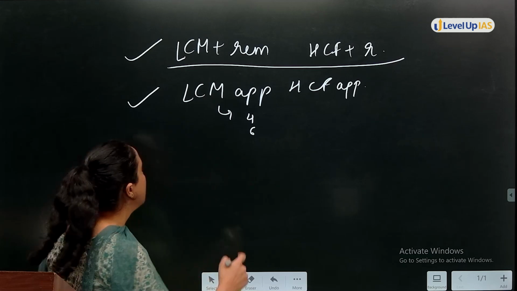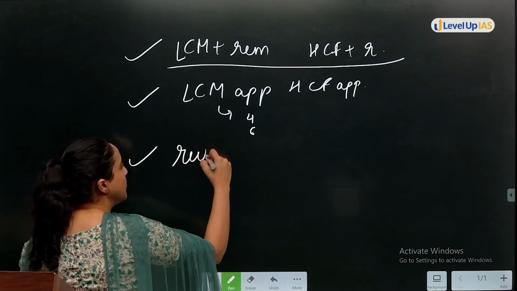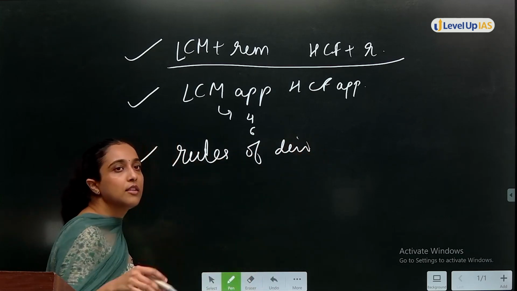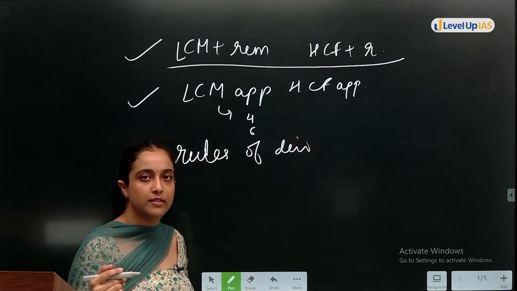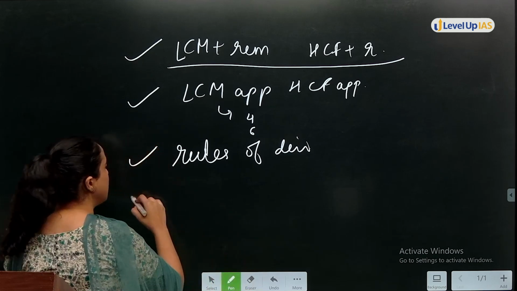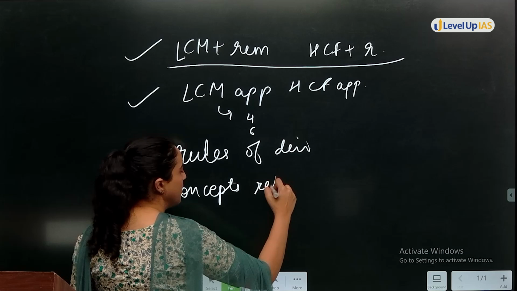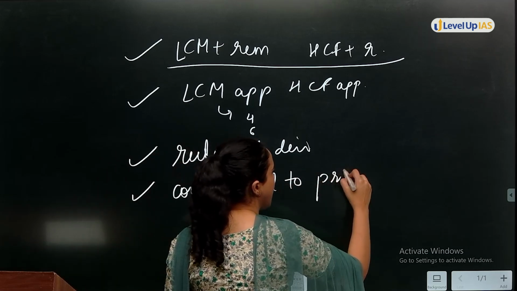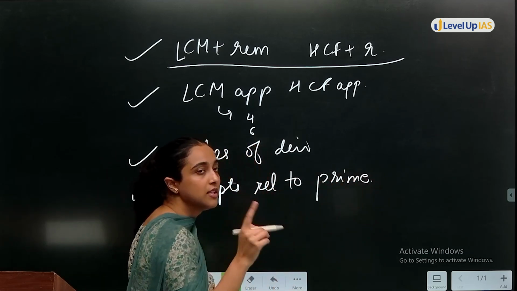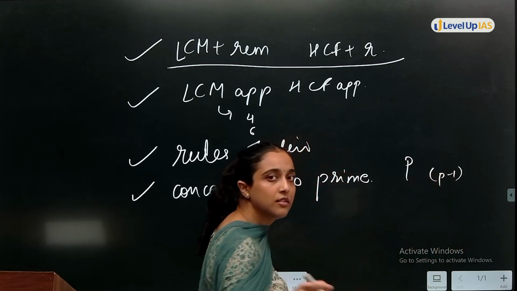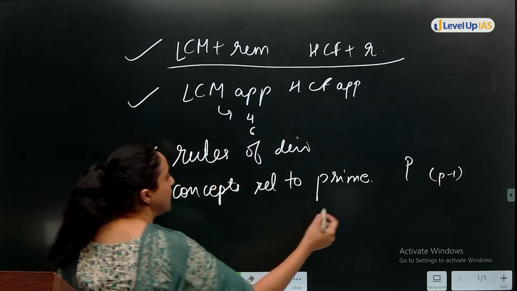They are common. Then you should know rules of divisibility. Then certain concepts related to prime numbers that have been asked, which we discussed. For example, if P is a prime number, then P minus 1 factorial, when you write it, is divisible by P. Prime greater than 5.